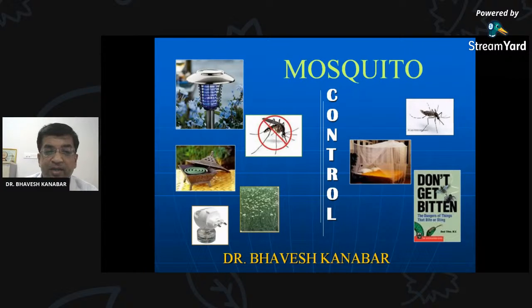How much time does it take for one mosquito to complete its life cycle from egg to adult? Because that time is also important in mosquito control measures. So write down in chat box. Seven days, Tejas. It is right, yes. And see, 8 to 10 days, 7 days, 8 to 10 days, both are right. Maximum it will take 10 days, 7 to 10 days, yes, Tejas.